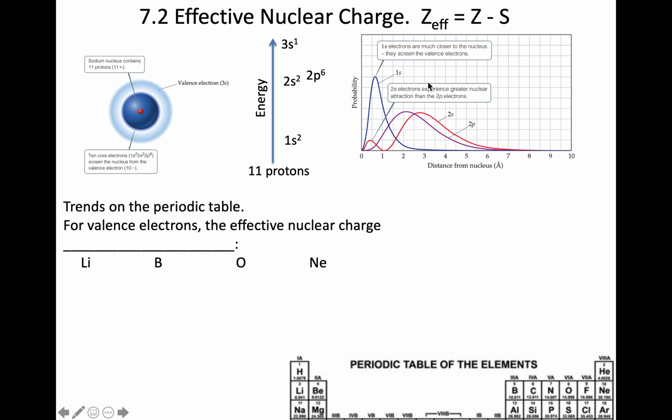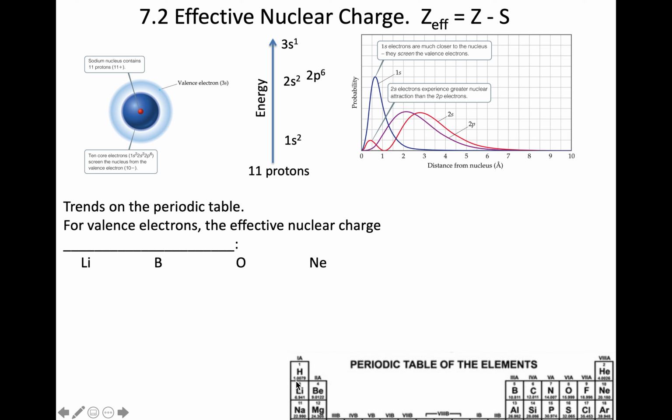If we think about how this could then show up on the periodic table, if we're thinking about the valence electrons for what their effective nuclear charge is, how do we do the math for that? Well, if I look at lithium, we can do the math easily for any of them. If I look at that valence electron for lithium, I see that there are 3 protons and that there are 2 inner electrons that are shielding it.